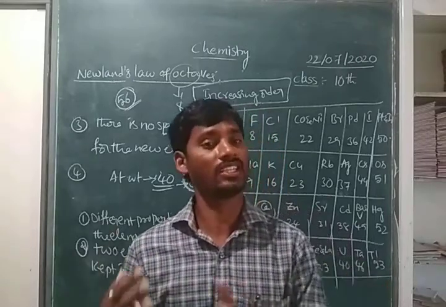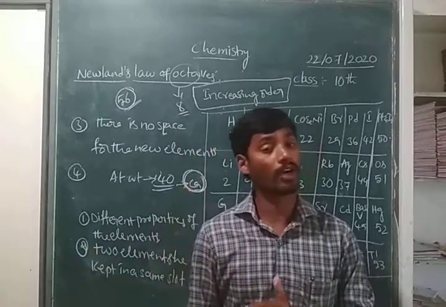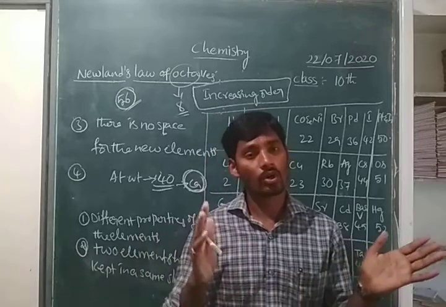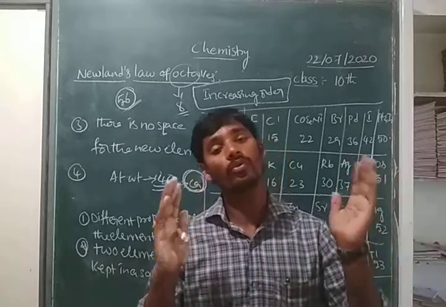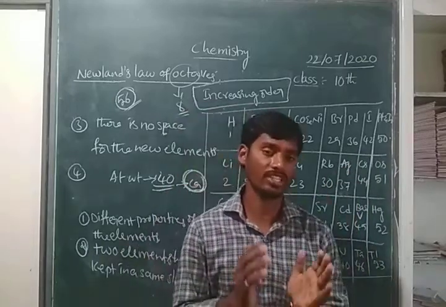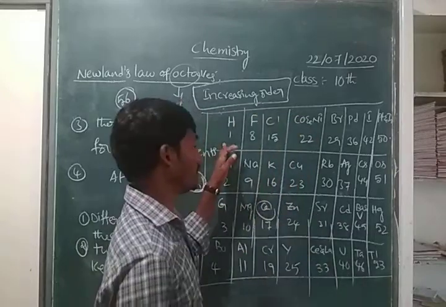Those journals and senior scientists did not accept the concept of atomic number. But whatever it may be, the first person introducing the concept of atomic number was him. Based on that only, we keep atomic numbers here.